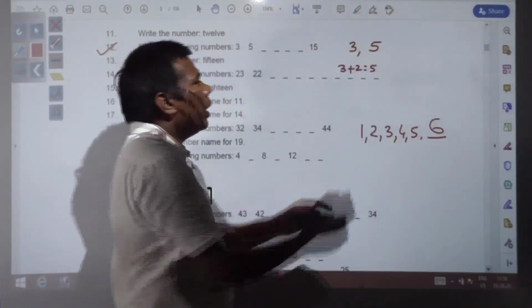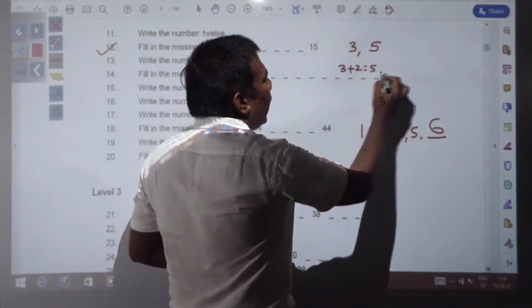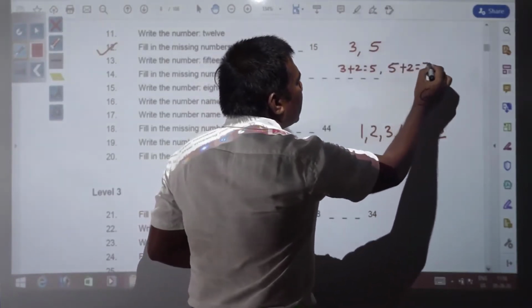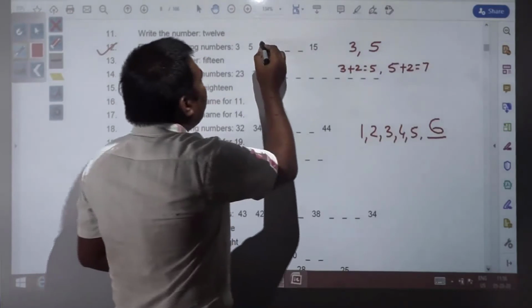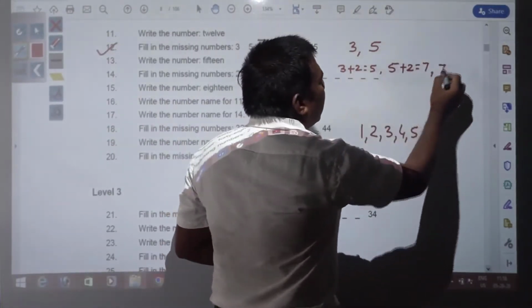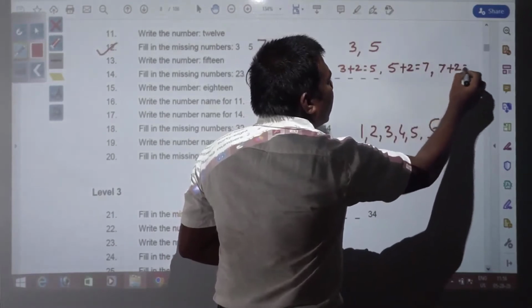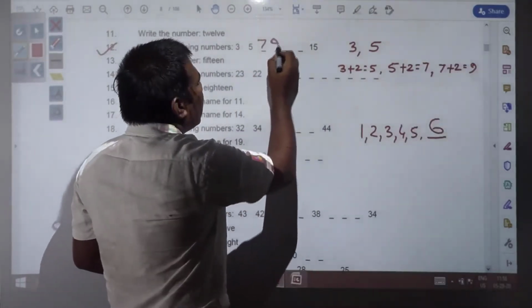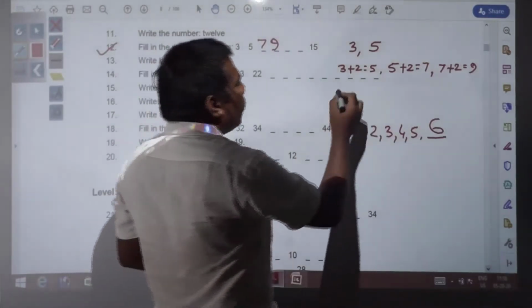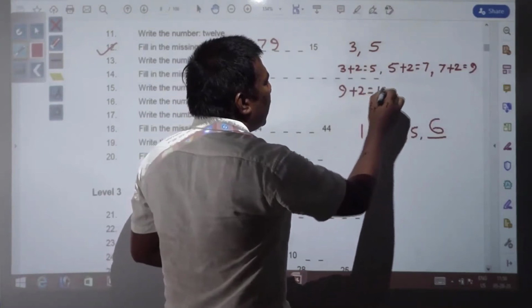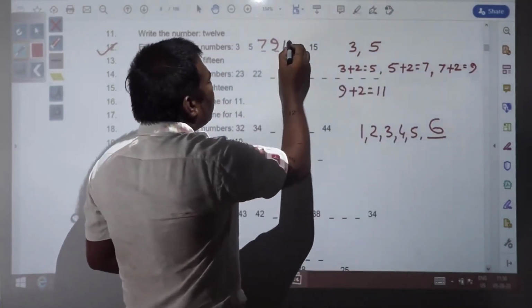So in the same way, in 5 you add 2, so what number you will get? 7. So here it will be 7. Again in 7 you add 2, what you will get? 9. So again next number you will be having 9. In the same way, 9 plus 2 you will get 11. So here 11 should be written.